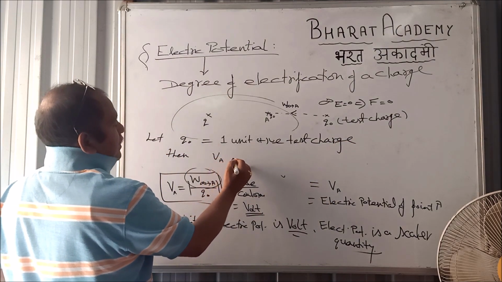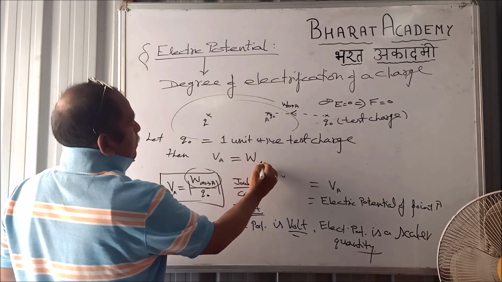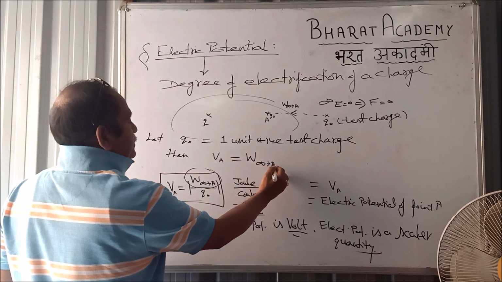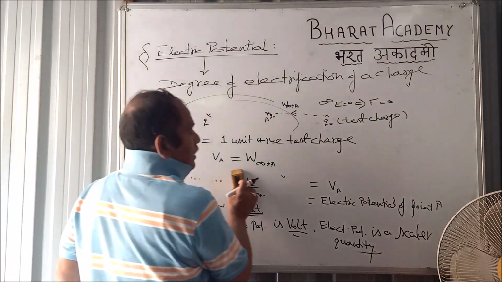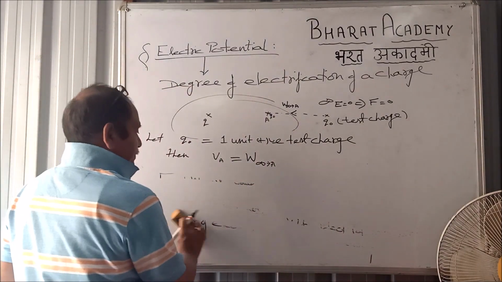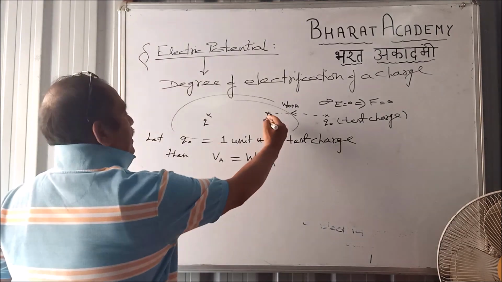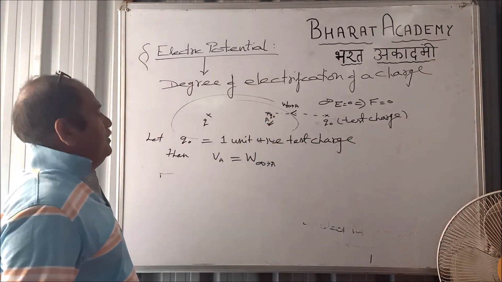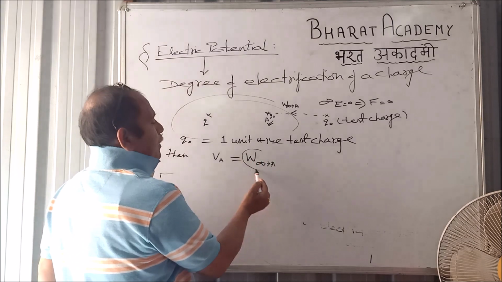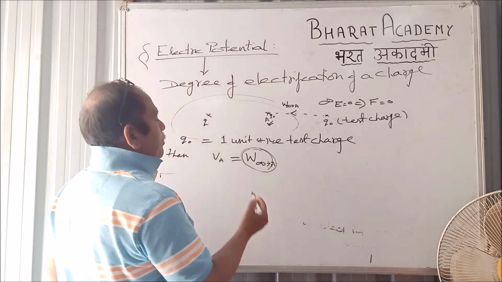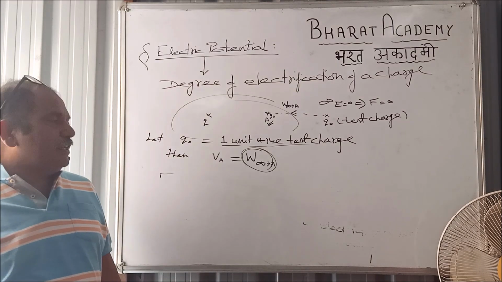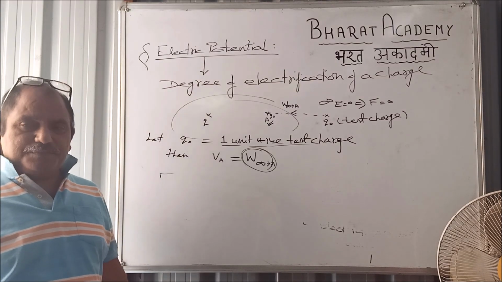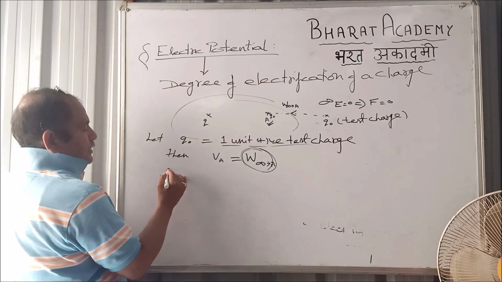This VA will become equal to W infinity to A. What does it mean? It means the electric potential of a point inside an electric field is defined as the amount of work done to bring a unit test charge particle from infinity to that point. Simple. How to define it?